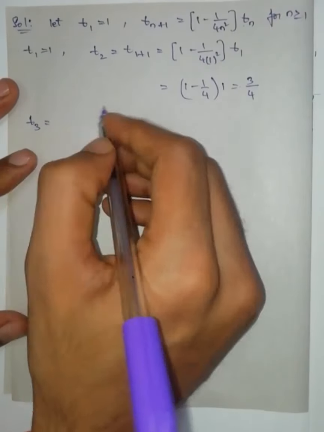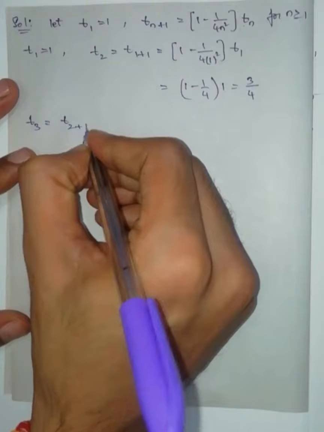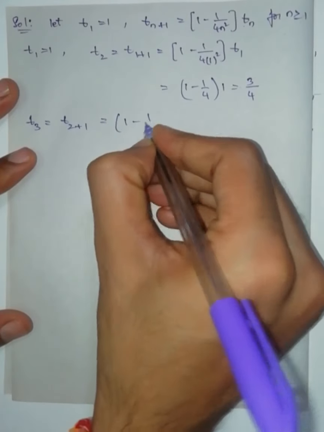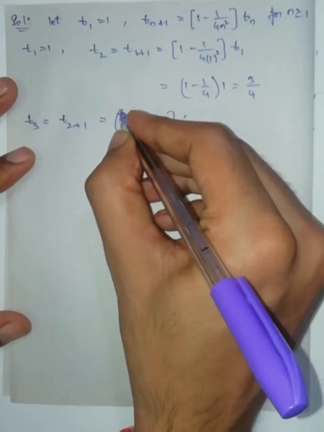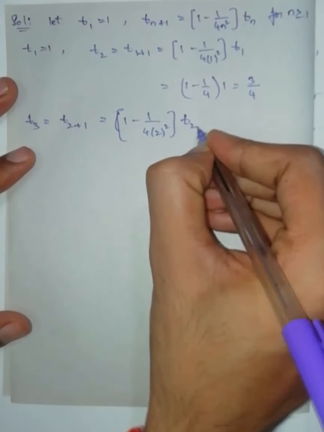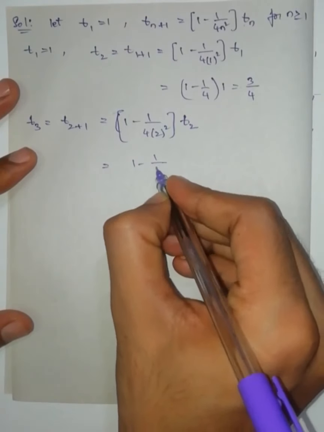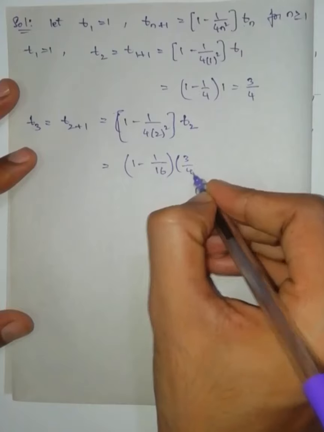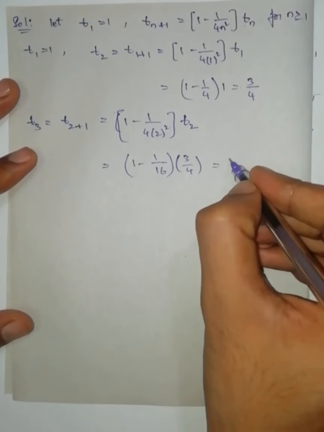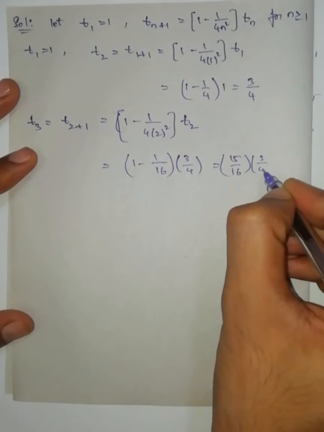T3, nothing but t(2+1), which is equal to (1 − 1/(4·2²)) times t2, that is 1 − 1/16, and the t2 value is 3/4, which is equal to 15/16 times 3/4.